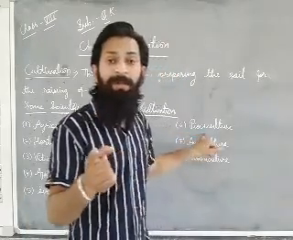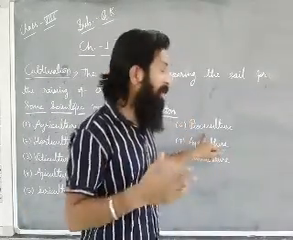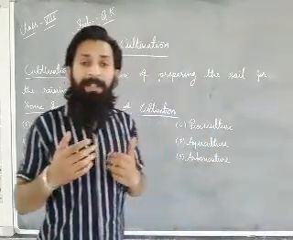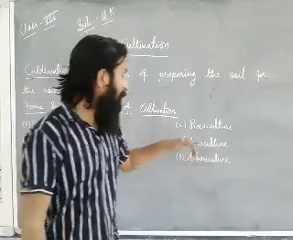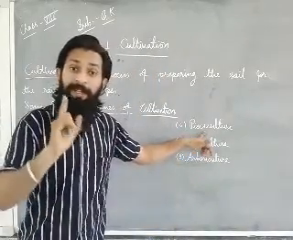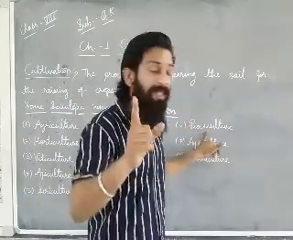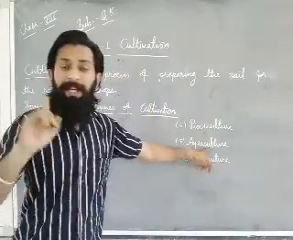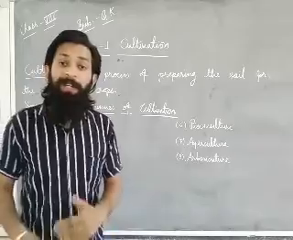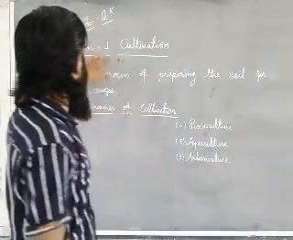Pisciculture belongs to fish and water animals. Aquaculture means water animals and water plants, whatever is present in aqua, means water. In pisciculture we talk about fishes only, keep that in mind. After that, arboriculture belongs to trees and shrubs. Dear students, it's about the cultivation.